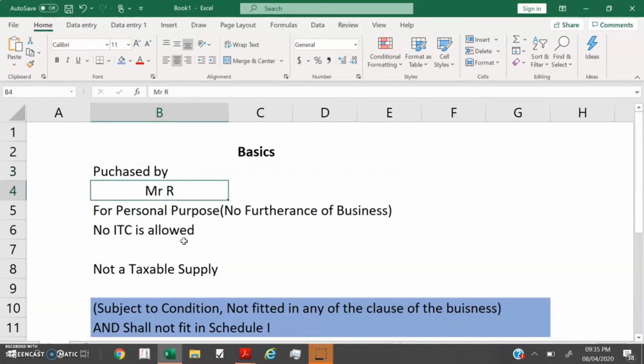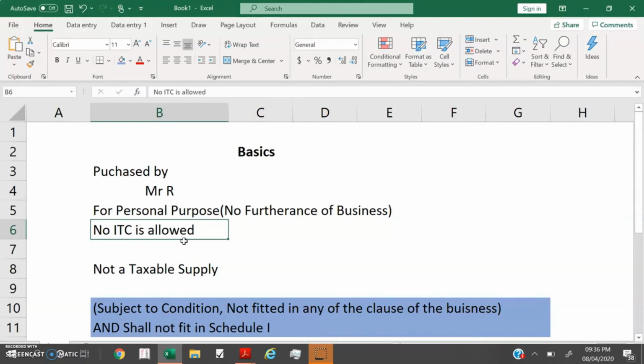Purchases by a person for personal purpose are no furtherance of business. Once it is for the personal purpose, ITC is not eligible to be taken. It is given in chapter number 6. We will discuss that ITC point later. So there is no ITC allowed.